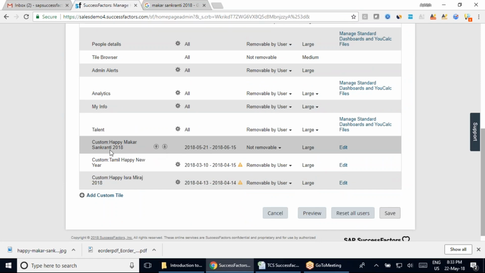So we talked about what is the meaning of custom, we talked about what this arrow means. This is a date you can see here, right? If you remember the date that we assigned from this detail to this time, and then we also made it here as not removable. In this case, I'm going to make it removable by user.